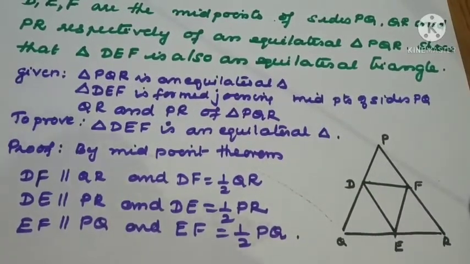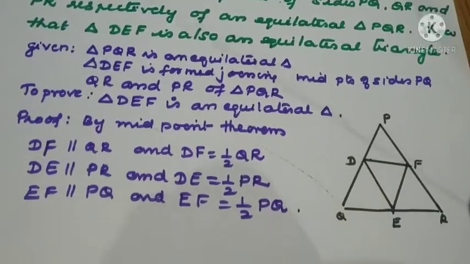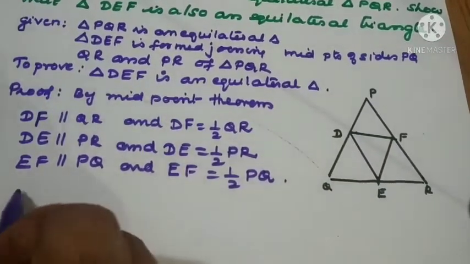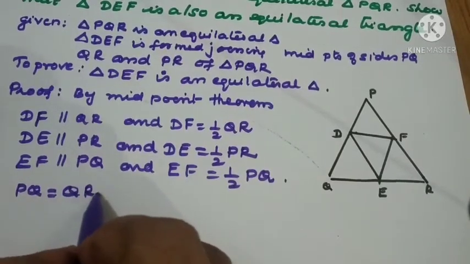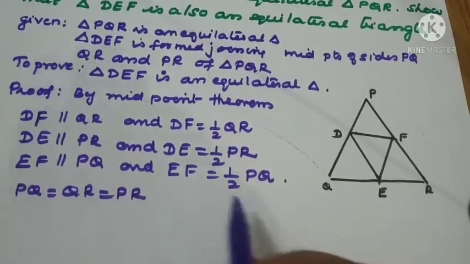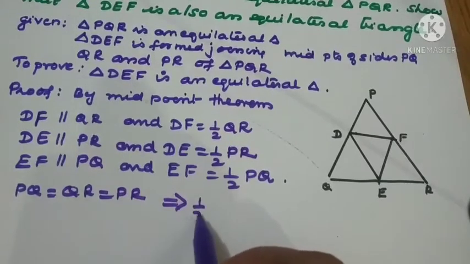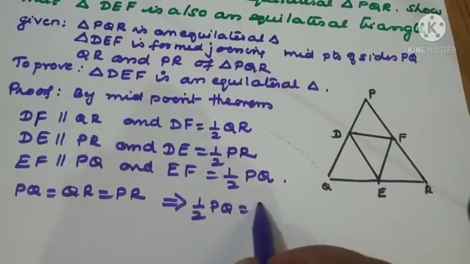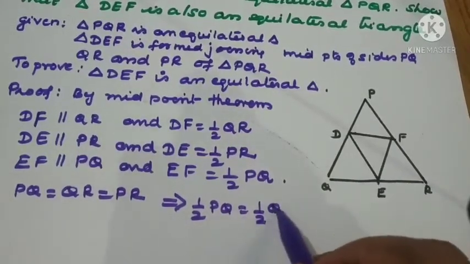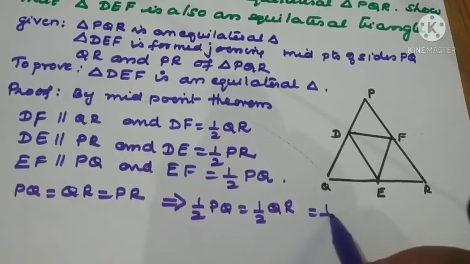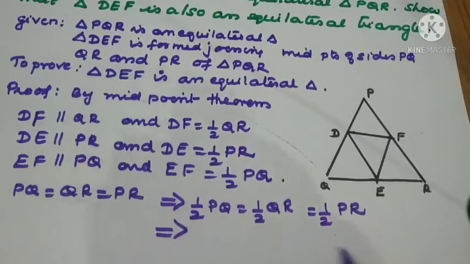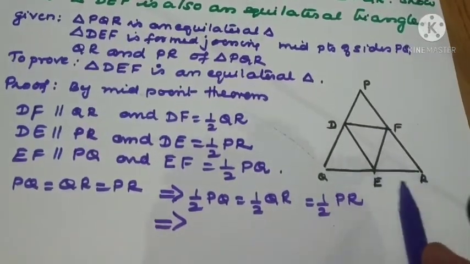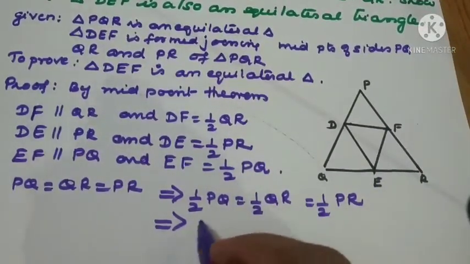Now what is given in the question? PQR is an equilateral triangle, right? So PQ equal to QR equal to PR implies half of PQ equal to half of QR equal to half of PR. Implies what is half of PQ? Half of PQ is EF.